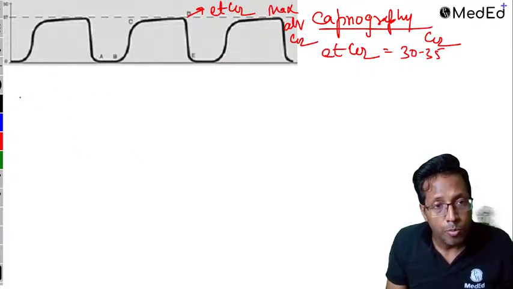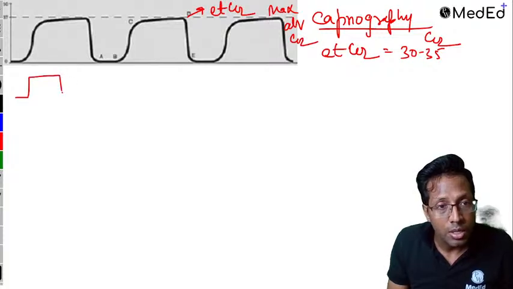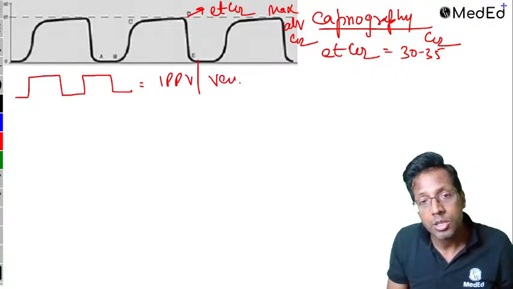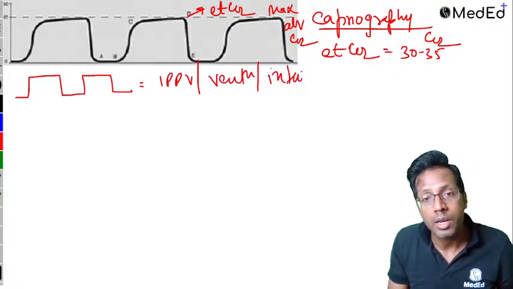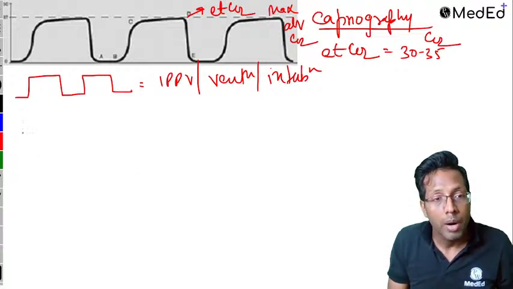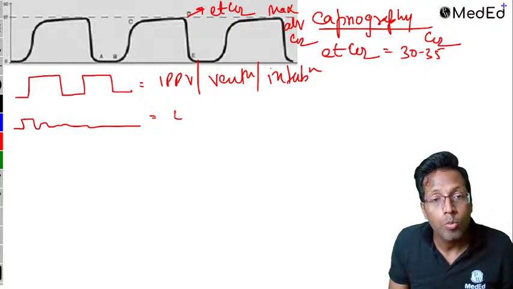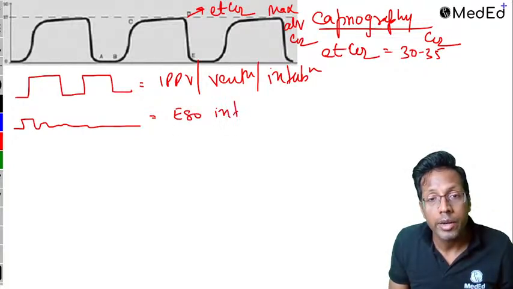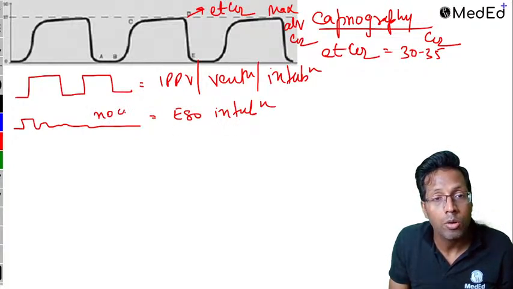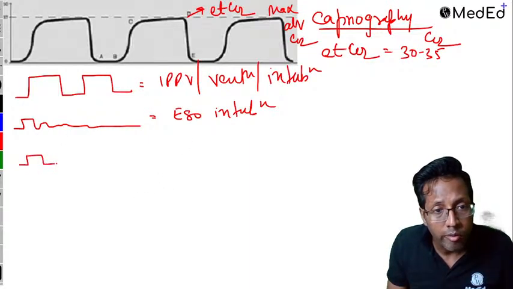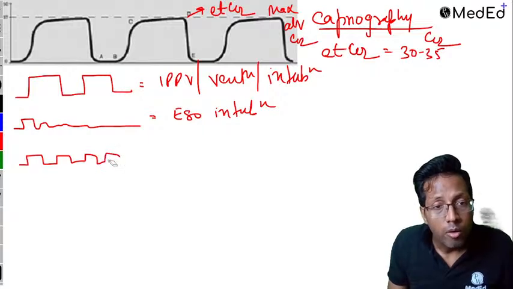And the capnography graph, a normal graph like this means expiration, inspiration, expiration. Expiration means going up, inspiration going down. This means IPPV is going on. It means proper ventilation is going on. It means proper intubation has taken place. But if you get a graph like this, this means your tube mostly has gone in the esophagus. Esophageal intubation, because it means there is no carbon dioxide detected, right? This can also be seen not like this, but something going down, a very low value like this.